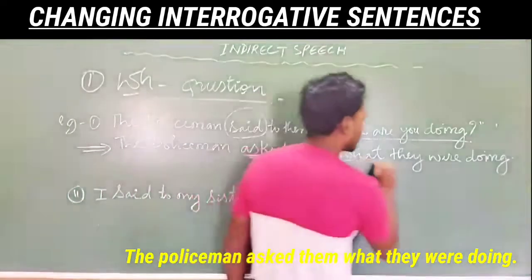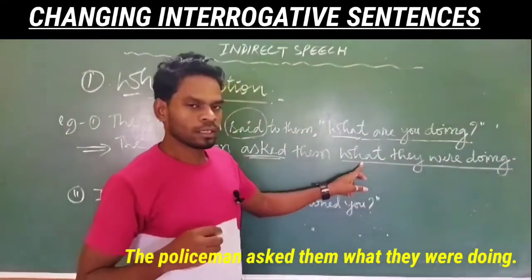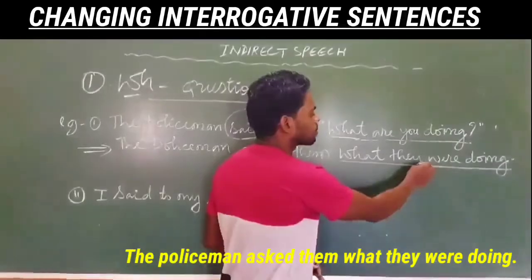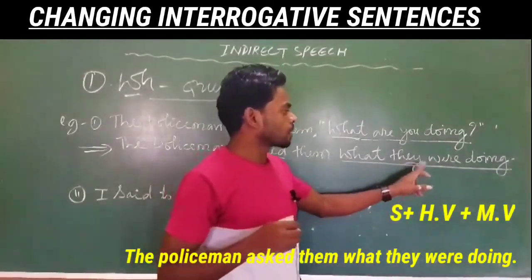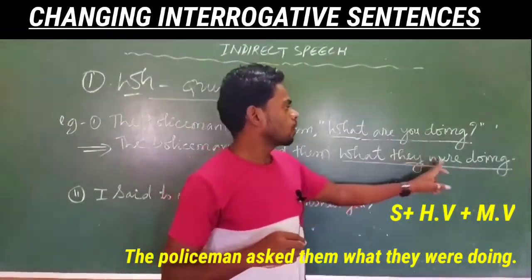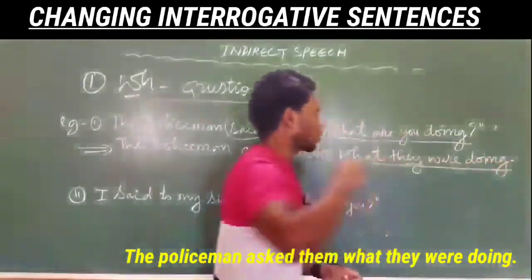So here "what they were doing" is a statement. To make a statement, first the WH word should be there, then the subject, and after the subject the helping verb. So, what they were doing, and at the end a full stop.